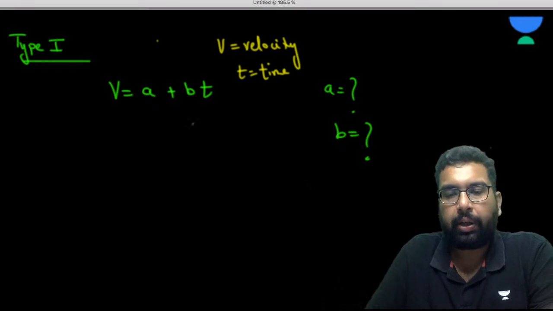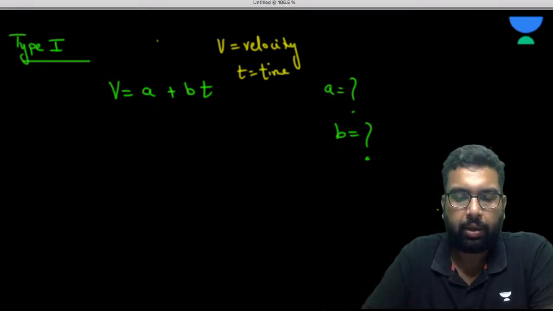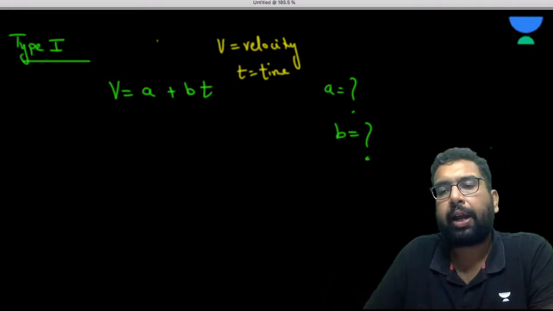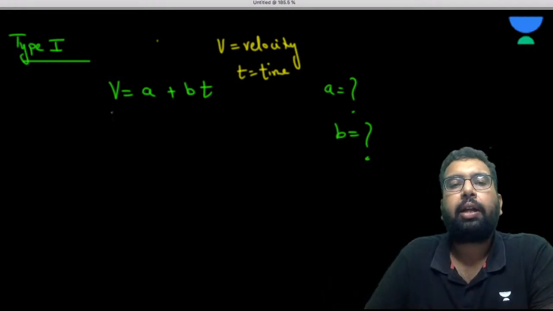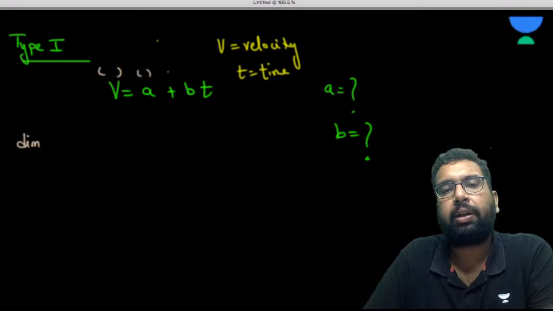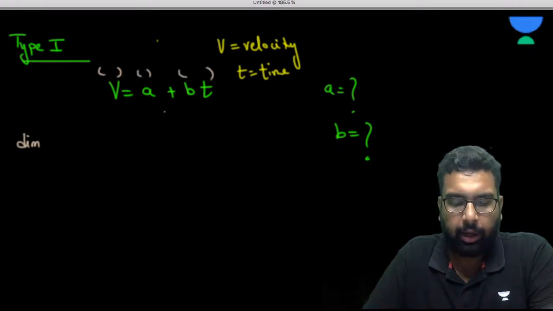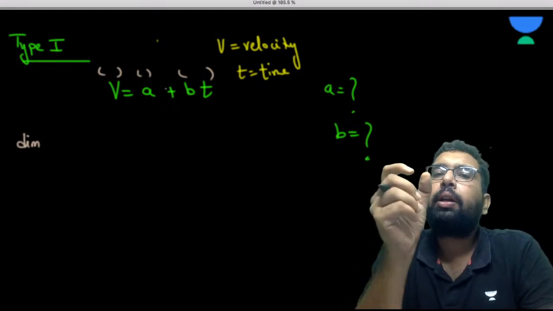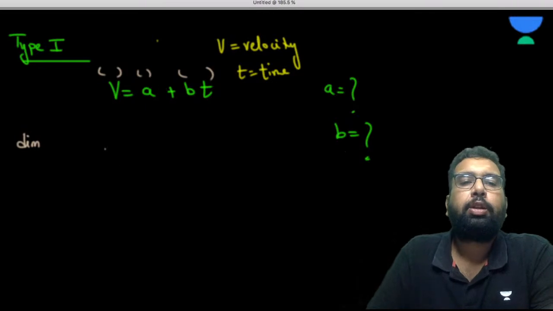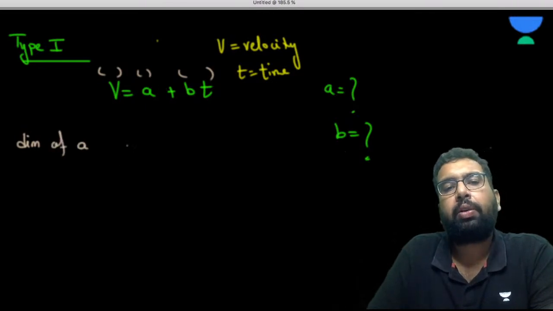So how can we do it? Simply we can write like this. The dimension of A must be equal to the terms. What are the terms? One term is this on the left hand side, this is one term, this is one term. The terms which are separated by the sign of plus or minus are called one term. So what is the dimension of A? The dimension of A is equal to the dimension of the term on the left hand side, that is, it is equal to the dimension of V.